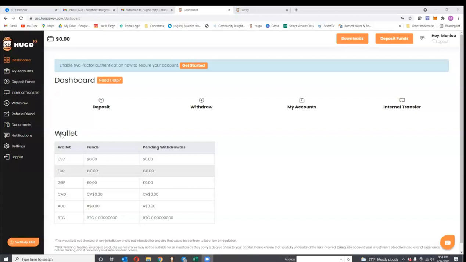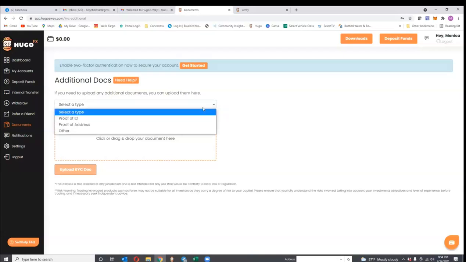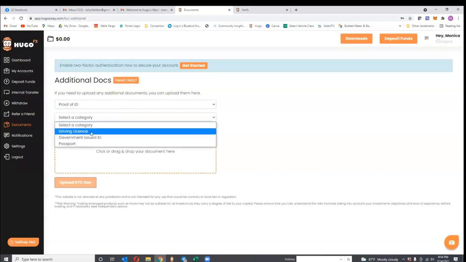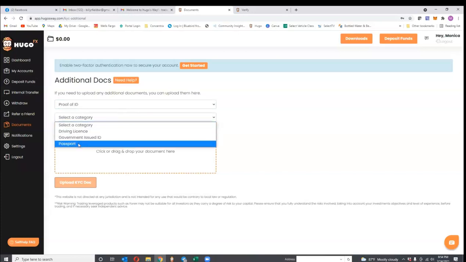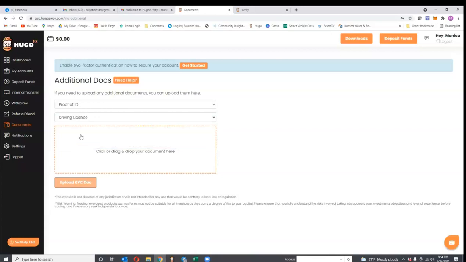On this one right here, you're going to go to documents. Since this is a brand new account for me, I would basically have to do the same thing. So you're going to go right here. You're going to do the proof of ID. You're going to get your documents, whichever one you want to do. We're going to go ahead and do driver's license, government issue ID, or passport. Most people do driver's license. If you have a passport, that is perfect too.